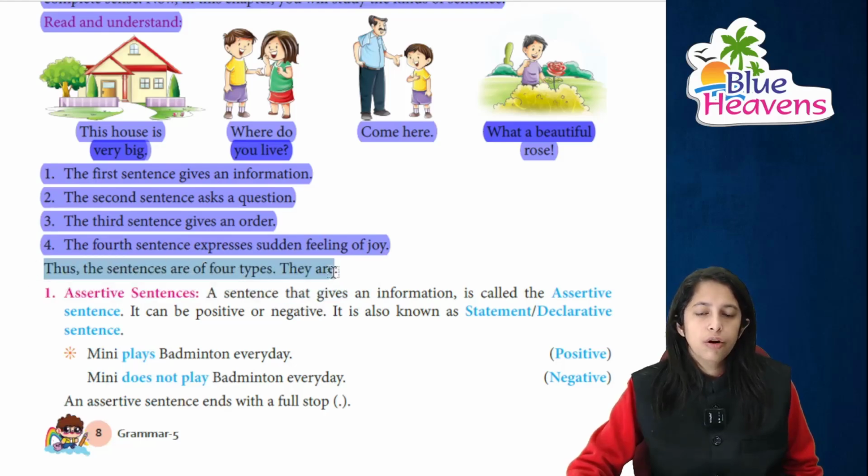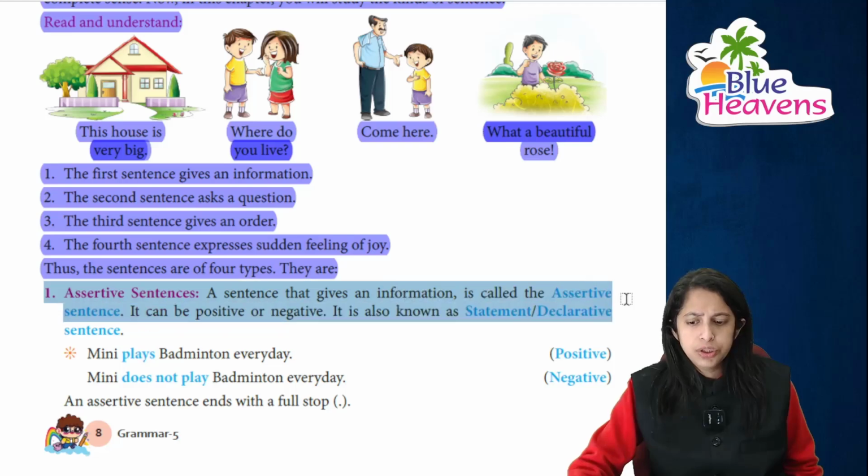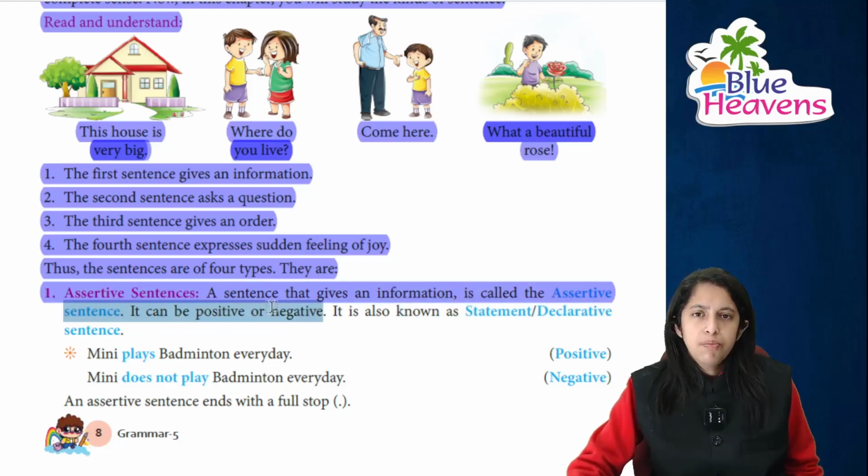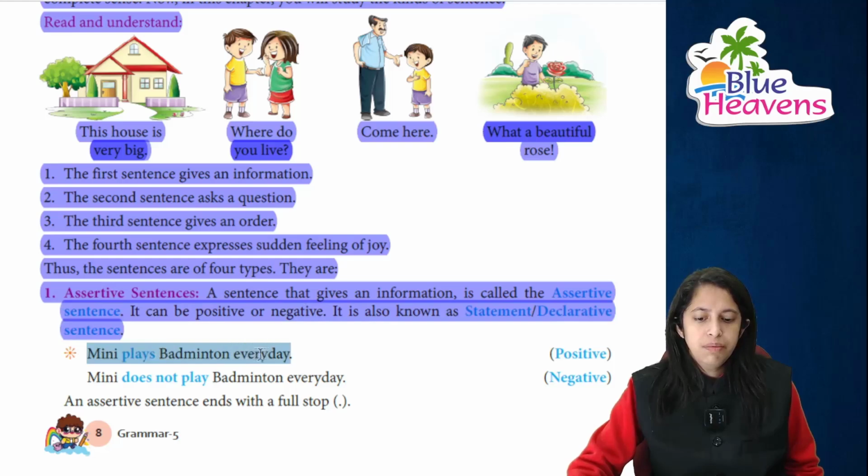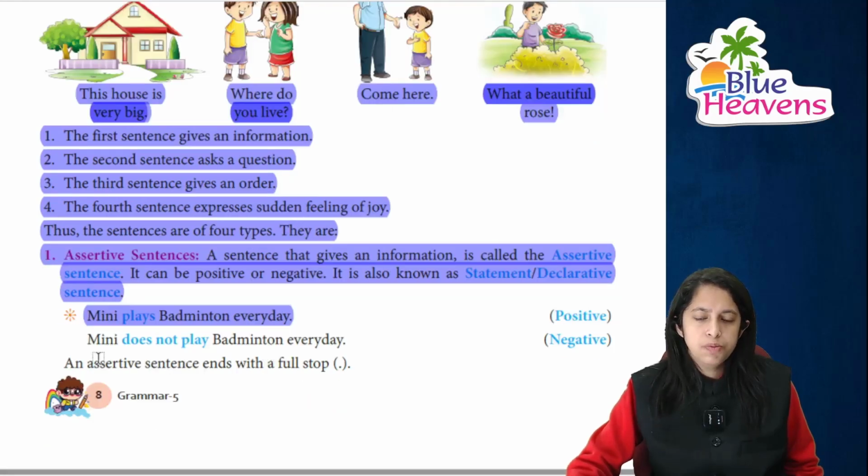So the sentences are of 4 types. The first is the assertive sentence, which is very normal and simple. A sentence that normally gives us information, we call an assertive sentence. It can be positive, of course it can be negative, and it is also known as a statement, or you can say declarative sentence. For example, Minnie plays badminton every day.